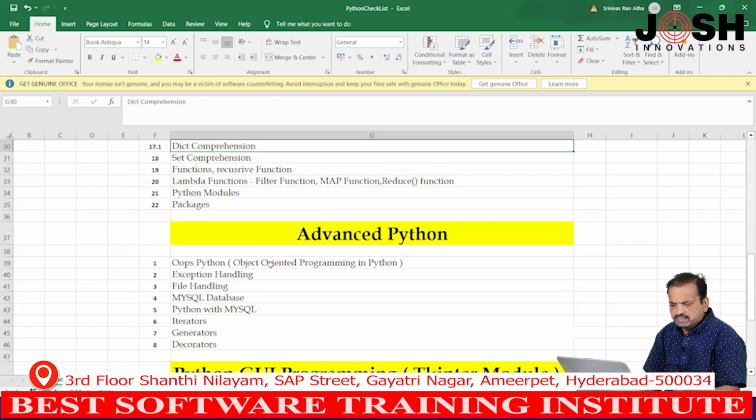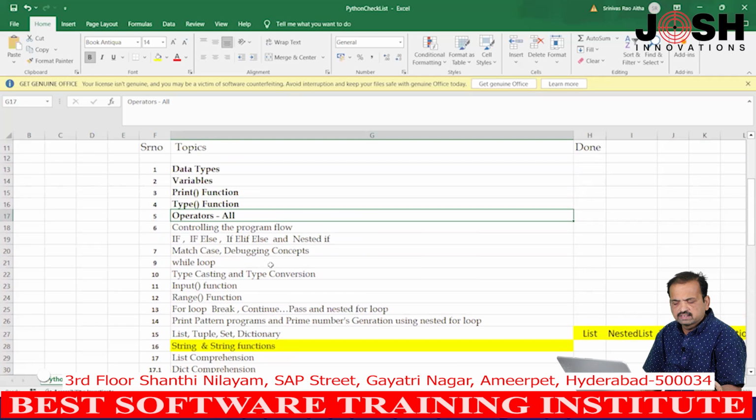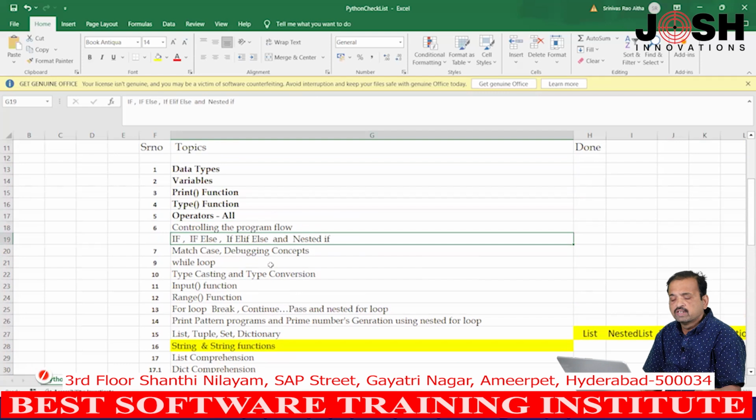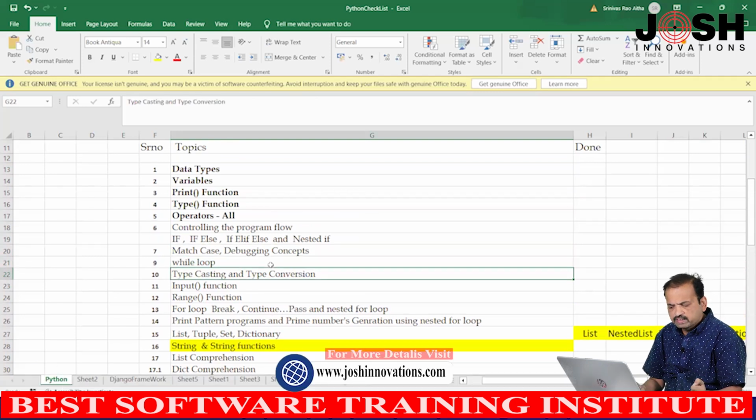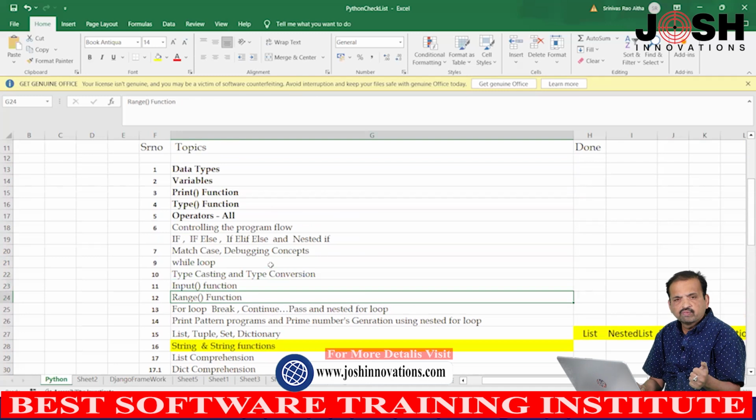See, we have finished basic Python. We have finished what are data types, what are variables, print function, type function, operators, all the operators. Then controlling the flow using if else, nested if else, match case, loops, while loop. Then we discussed debugging concepts, typecasting and type conversion, input function, range function, for loop, nested for loop, break statement, continue statement.